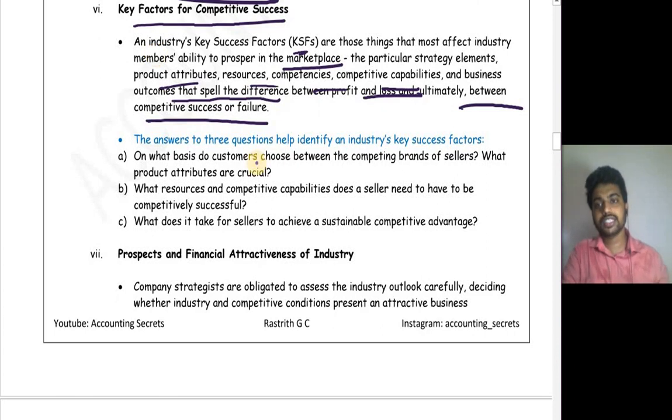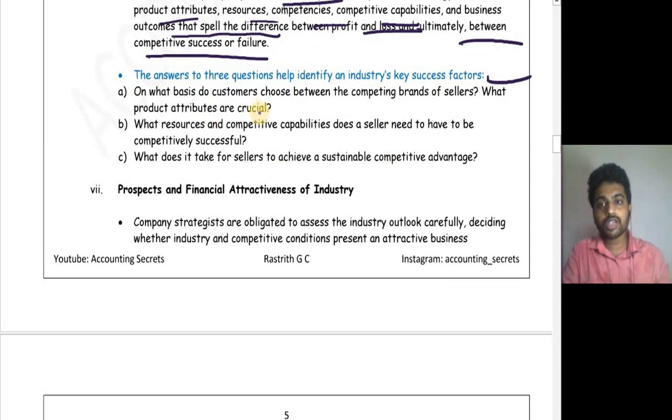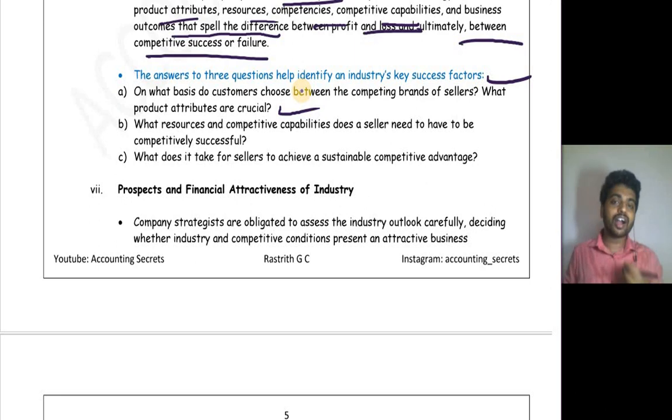The answers to three questions help identify an industry's key success factors. What are those? On what basis do customers choose between competing brands of sellers? What product attributes are crucial? Here, when we analyze why our competitor is doing so well in the market, and come to know what people really want, that will be your key success factor. What resources and competitive capabilities does the seller need to be competitively successful?